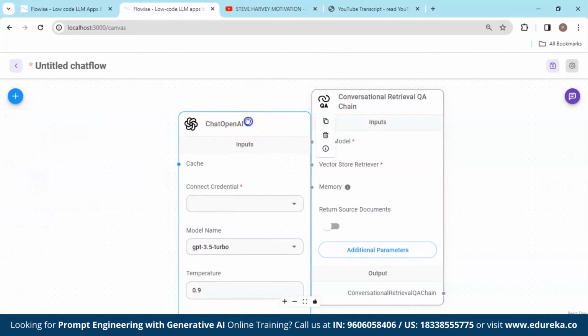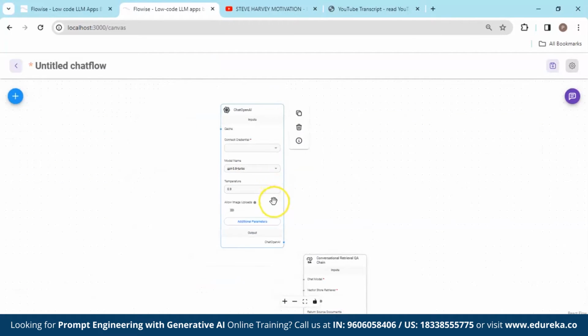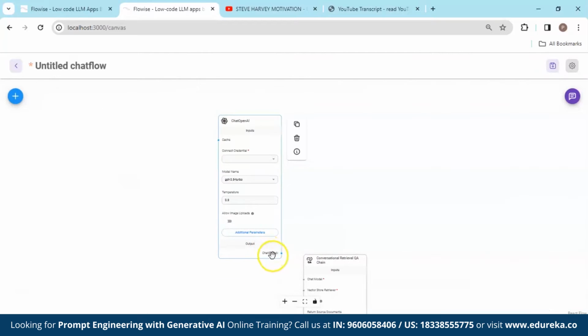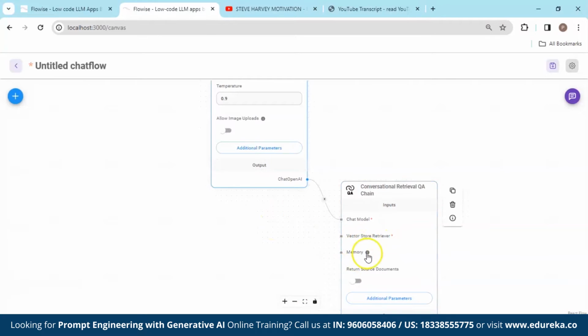Again, drag and drop. We are going to put it here. Now, you can check out the output as ChatOpenAI. We are going to connect its output to the input of the Conversational Retrieval QA Chain, especially to the chat model section.